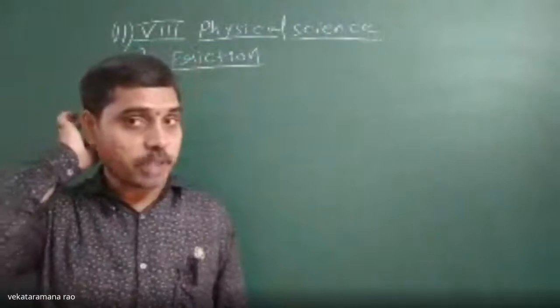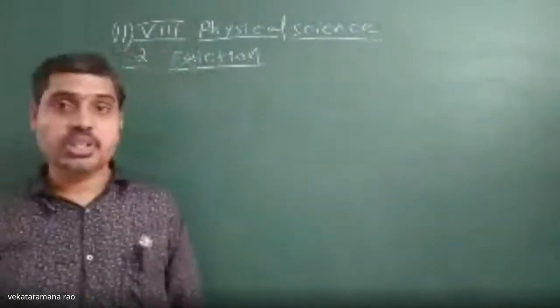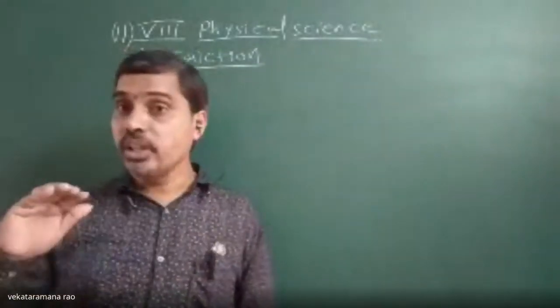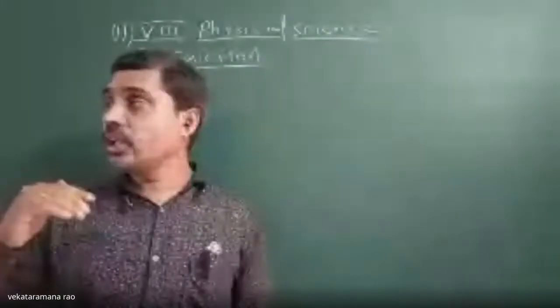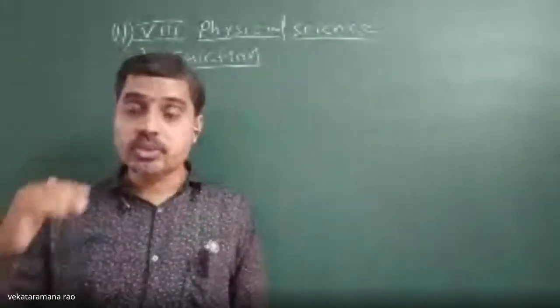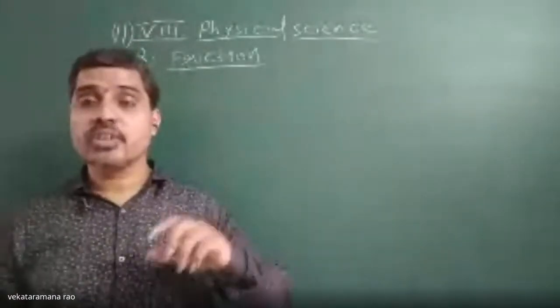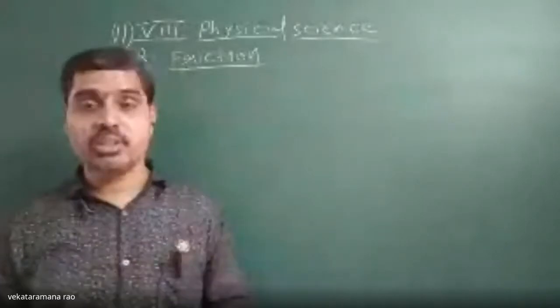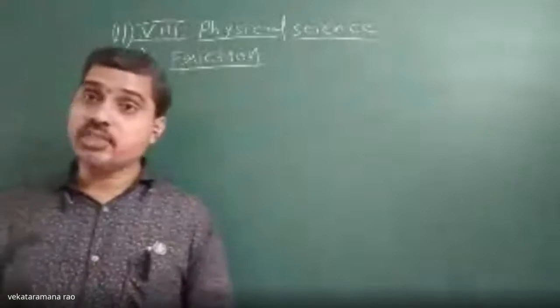In that way, we have types of friction: sliding friction and static friction. Static friction comes to play whenever two surfaces are relatively in rest position. Sliding friction comes to play whenever two surfaces are in relative motion to each other. In both cases, this frictional force will try to oppose the motion of the one surface. So, like that, we have a force of friction.